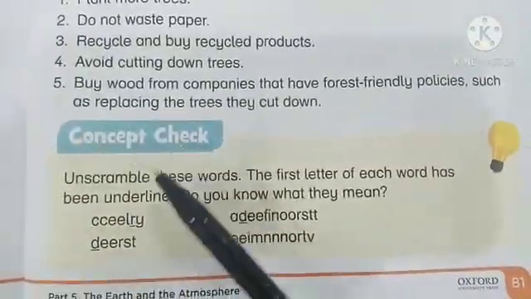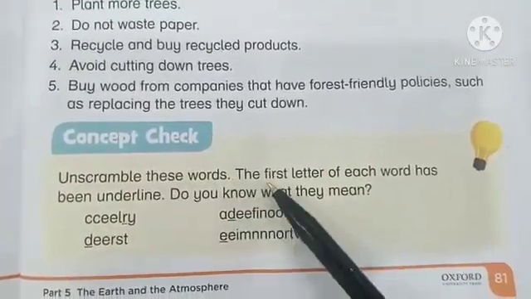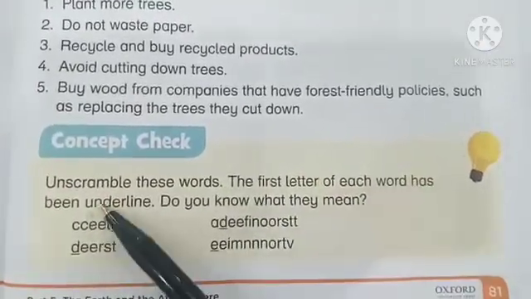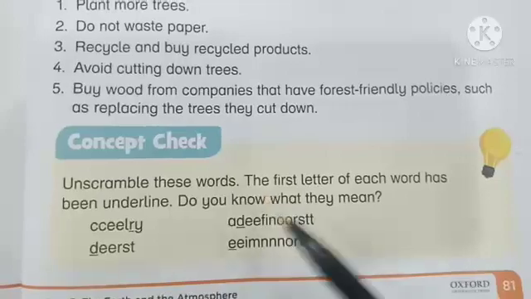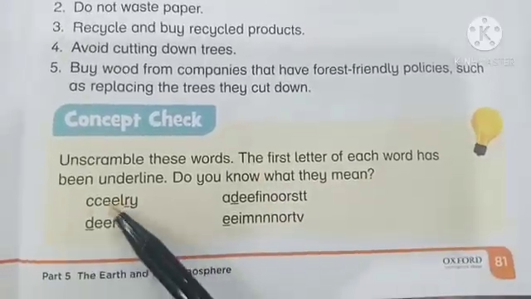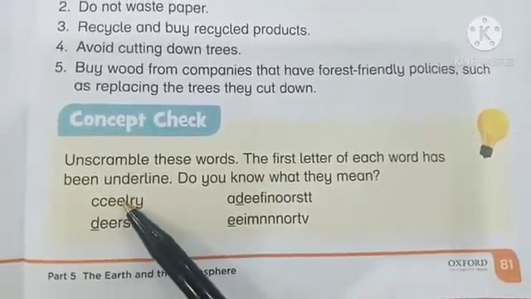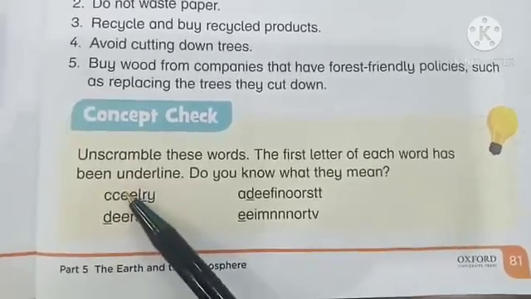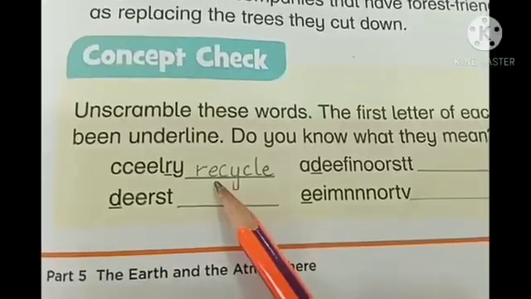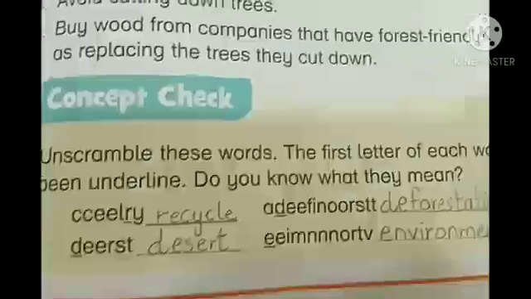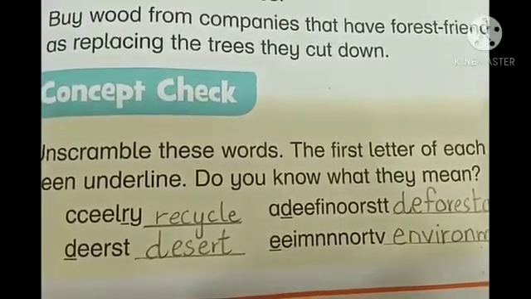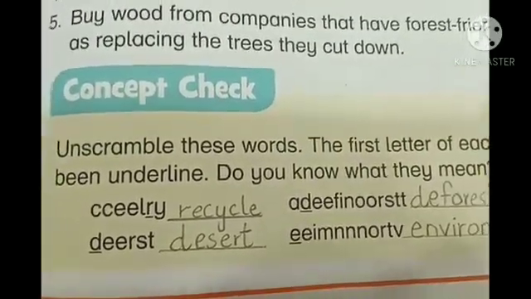Now, concept check. Unscramble these words. The first letter of each word has been underlined. Do you know what they mean? So what do you think? Which is this letter? If we unscramble this word, we will get the word recycle. Recycle means find new ways to use old things.